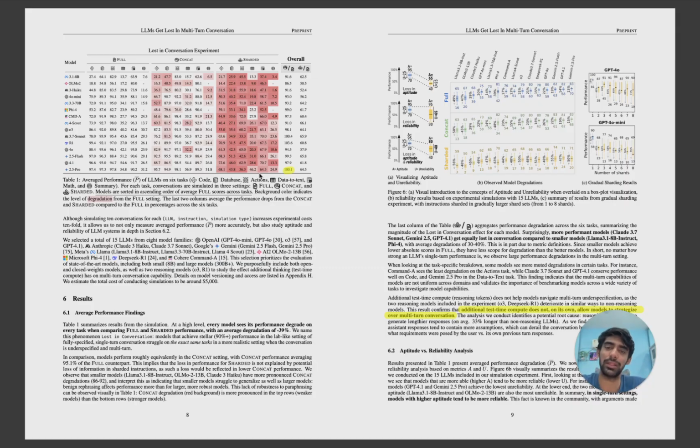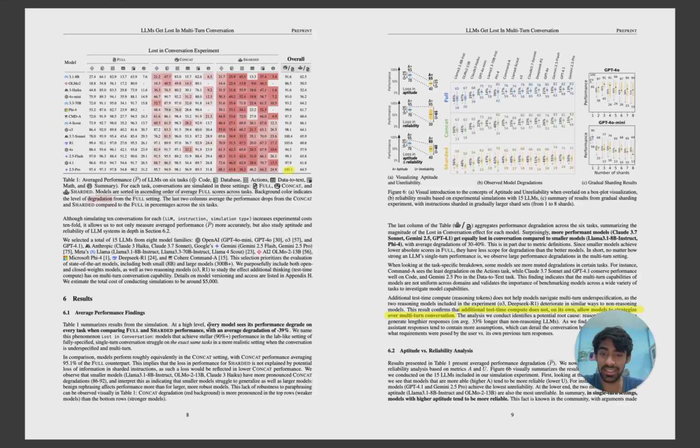Big thing, guys, right? A big thing that we still don't know, because interpretability has not been in focus for a long time. We still don't know what our LLMs are actually capable of and what they are not, because they are trained in such a way, guys, that maybe they are better in a single chat conversation rather than a multi-turn chat conversation. So this is the thing. Now let's look at the result.